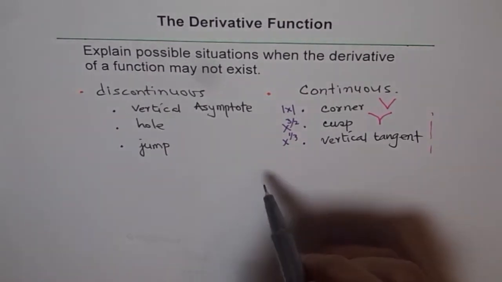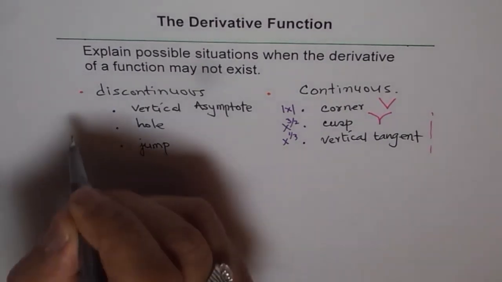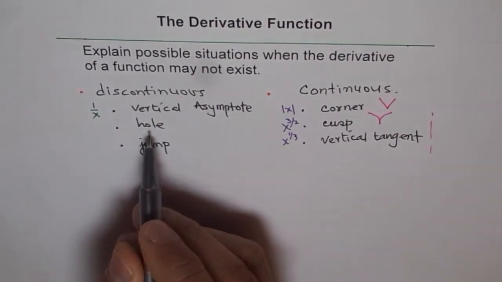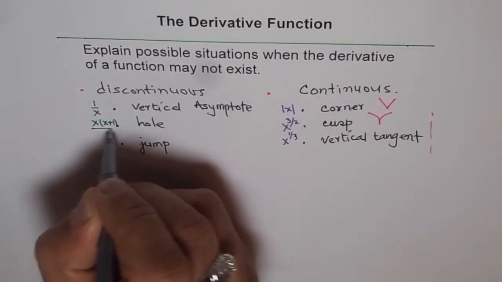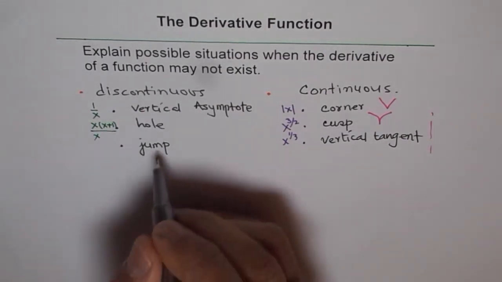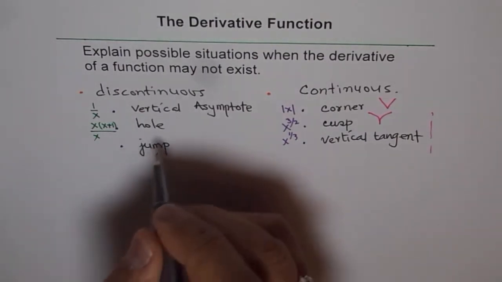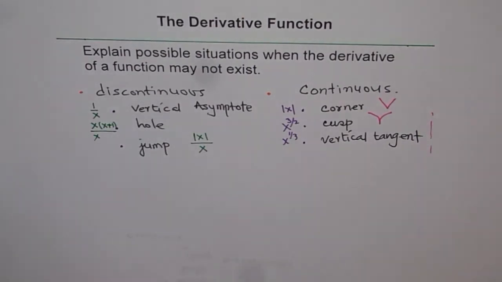Now in these types of functions, you could have 1 over x, right? Vertical asymptote at 0, correct? Hole at 0 you want? In that case, x into anything over x, for example. So x will cancel out, giving you a hole, right? Jump discontinuity, you mean? It could be absolute x over x. So it has a jump discontinuity at x equals 0. And then you can explain that the derivative does not exist at x equals 0 for all the functions I have given you here.